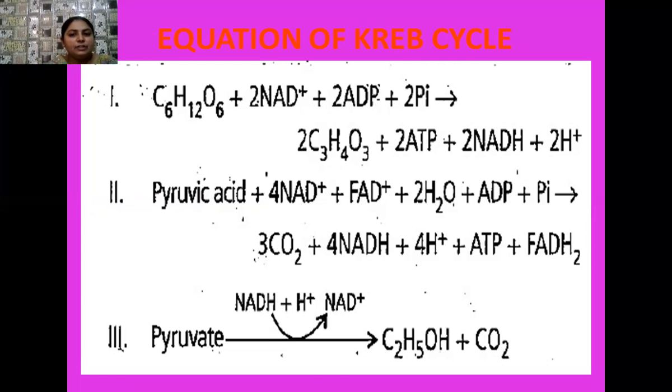And then we have the GTP molecule. Again we multiply this by 2, so we get 2 GTPs. That GTP is equivalent to ATP, so 2 GTPs give us 2 ATPs. So 28 plus 2 is equal to 30.